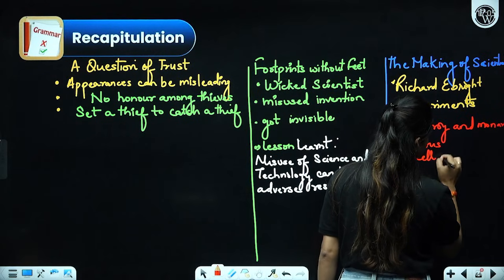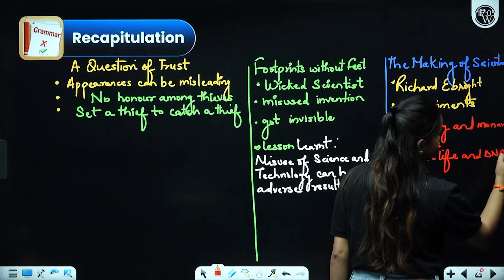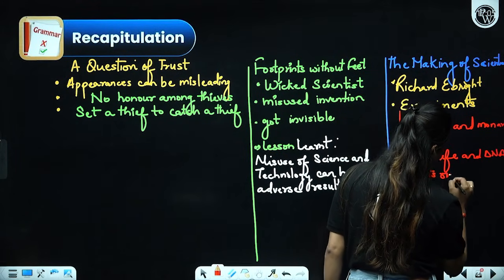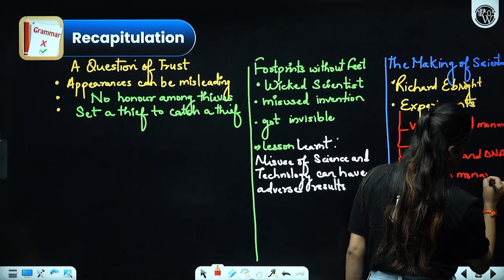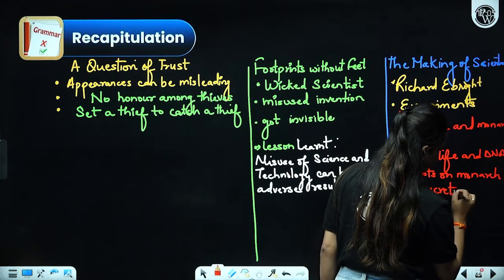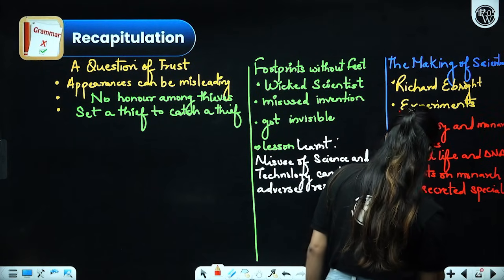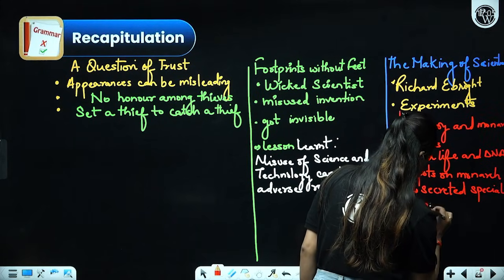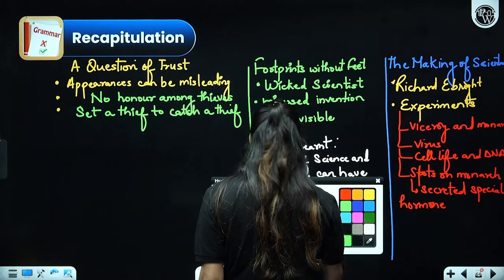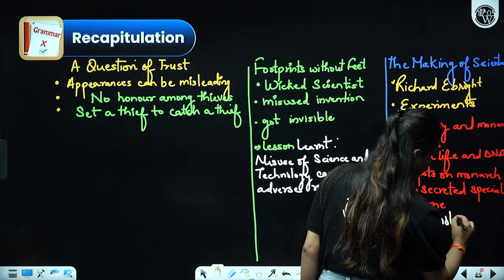Virus, cell life and DNA study, and about the spots on monarch, and that they secreted or produced special hormone. And yes, please do not forget to mention his mother's role as well.